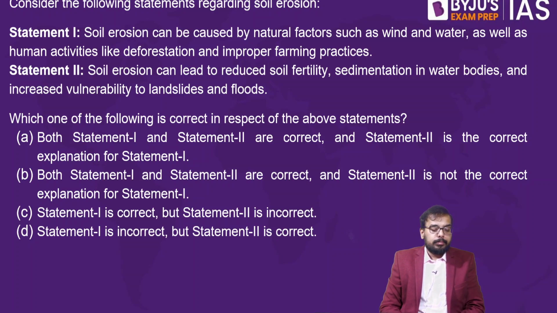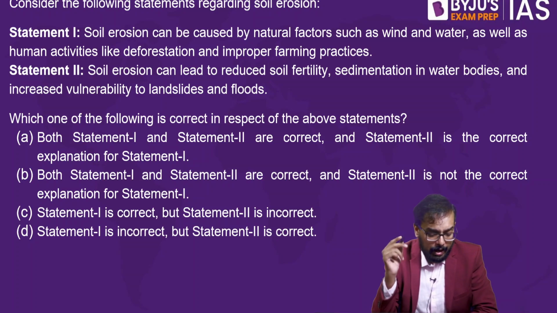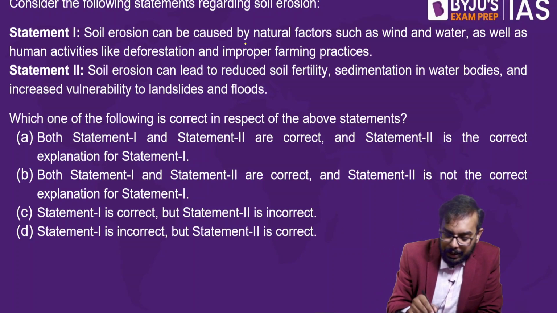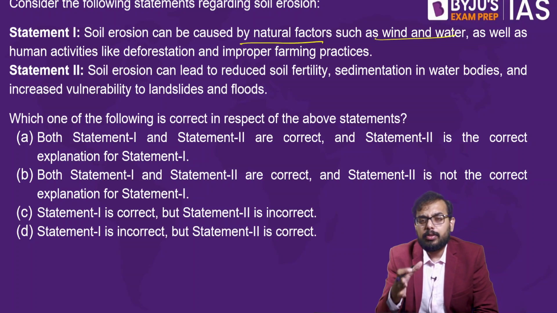So the next question is, consider the following statement regarding soil erosion. Soil erosion can be caused by natural factors such as wind, water, as well as human activities like deforestation and improper farming practices. It's a lengthy statement, so we'll revisit it. Soil erosion can be caused by natural factors such as wind and water. So we'll go part by part.